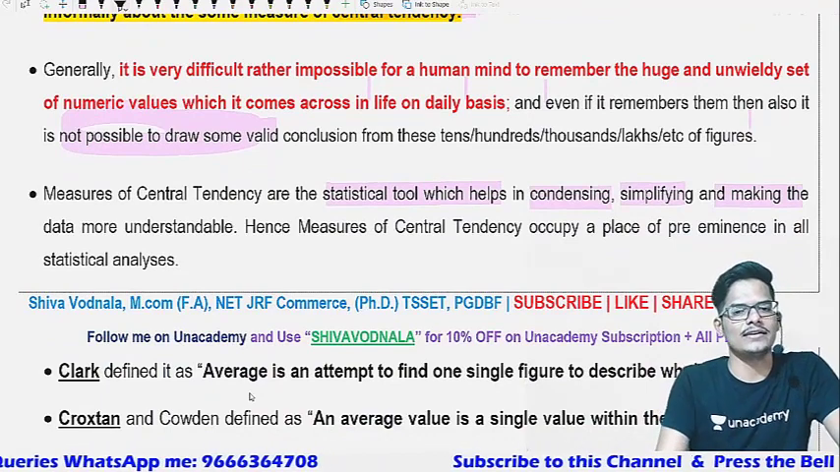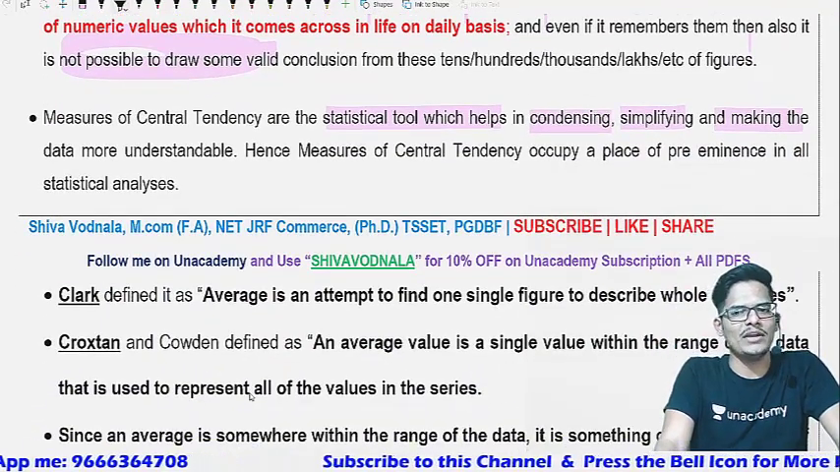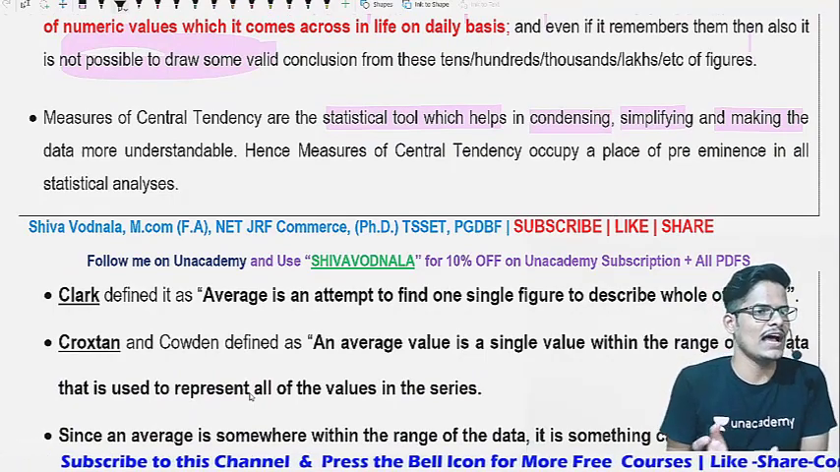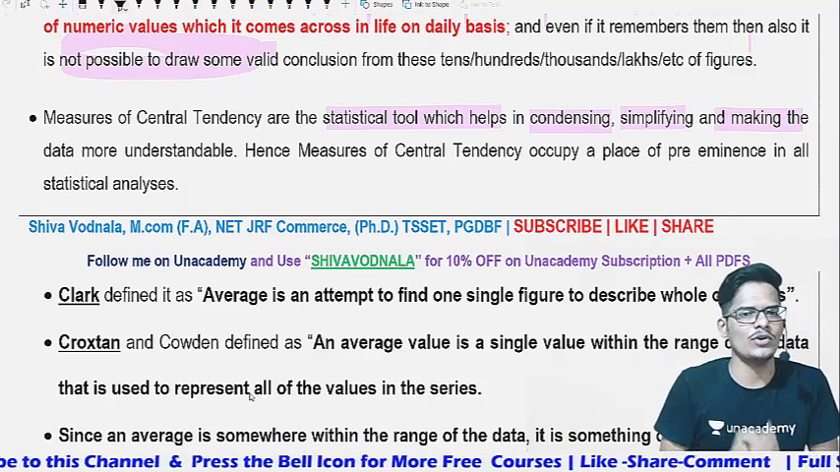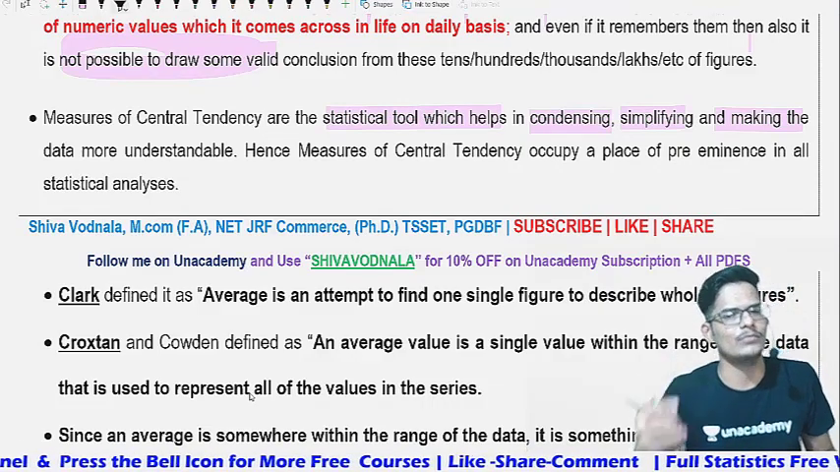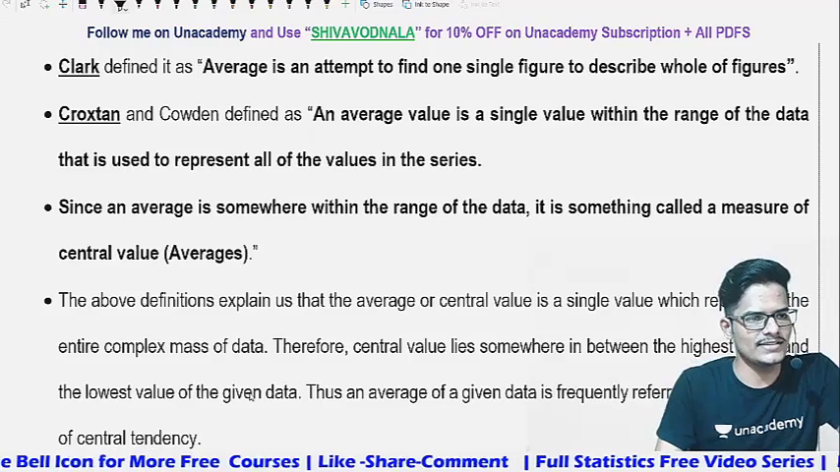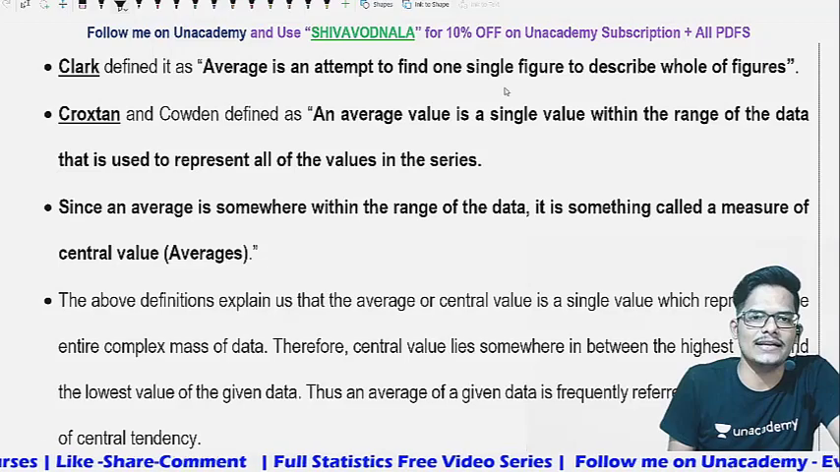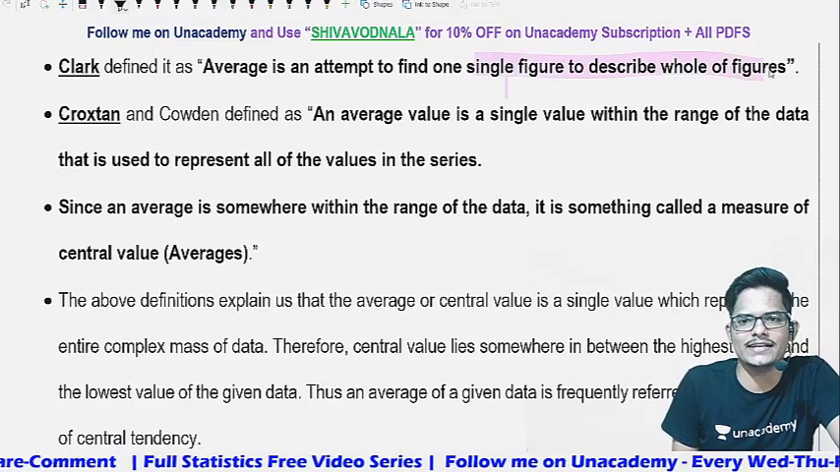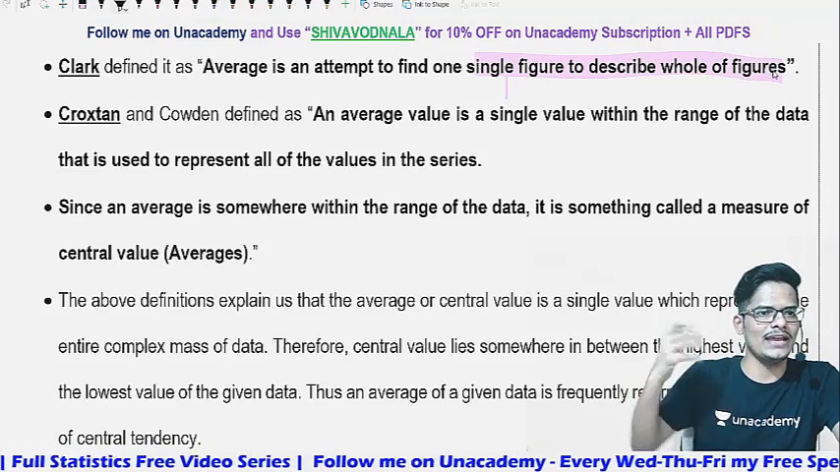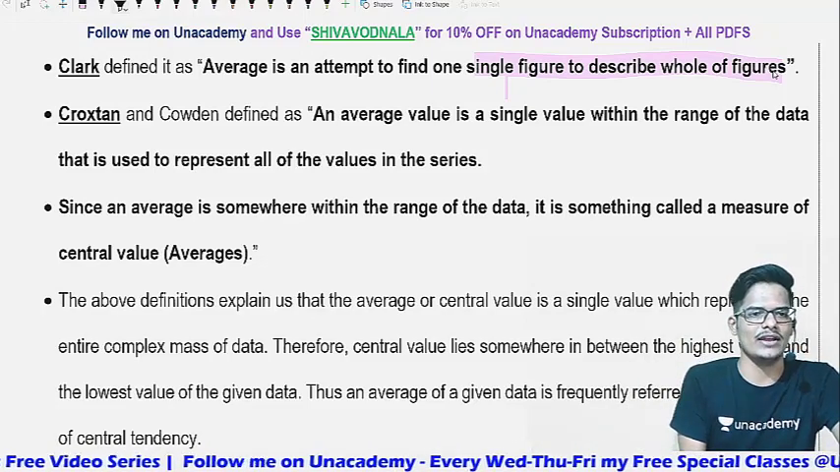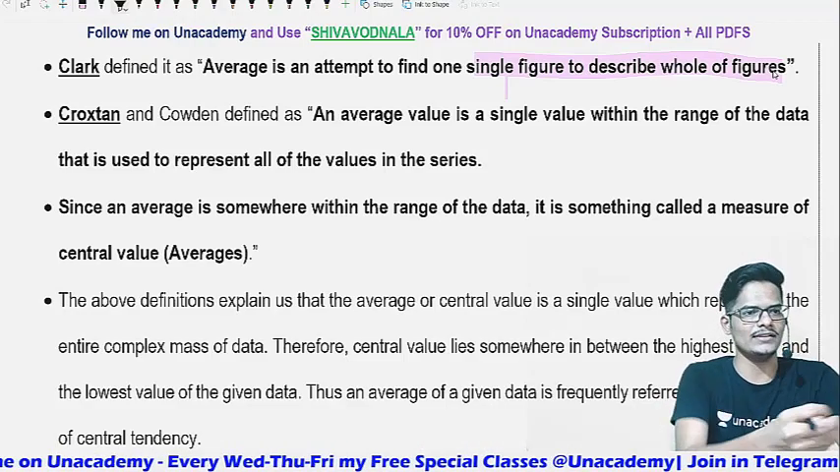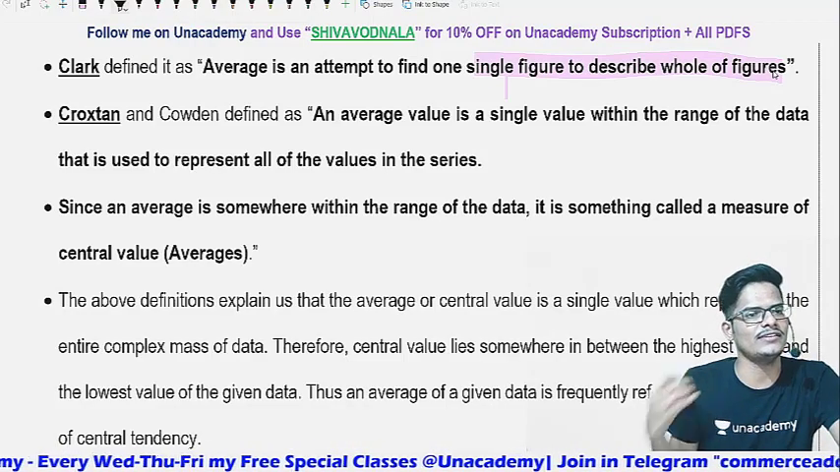Measures of central tendency occupy the place of pre-eminence in all statistical analysis. That means it is the first priority, because average is the main backbone of the entire statistics. Now there are various definitions given by various authors. Average is an attempt to find one single figure to describe the whole figure. By indicating a 10,000 per month wage average, we are saying every person's wage will be about this much. The whole figure is all employees, and the single figure we identified is 10,000 per month.